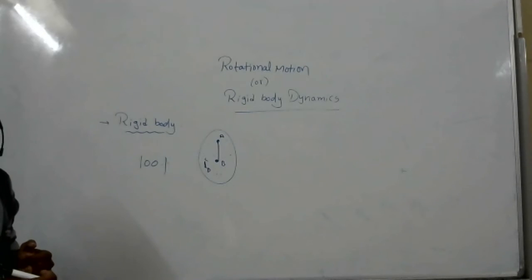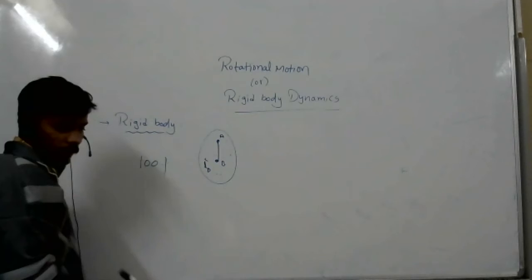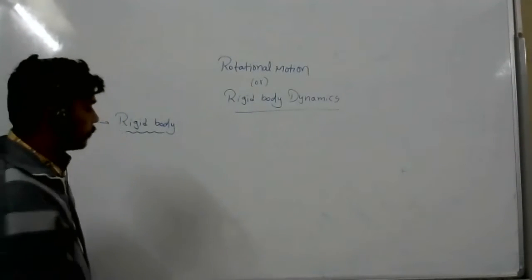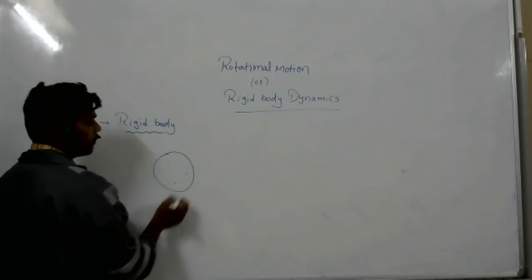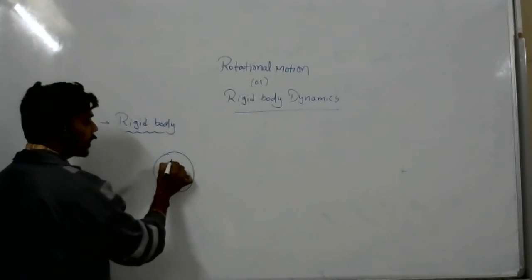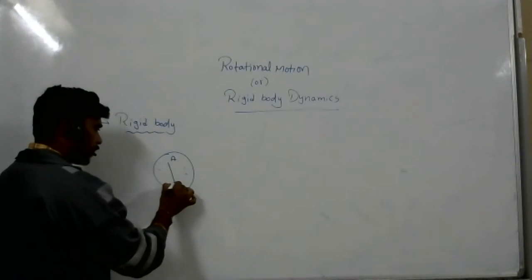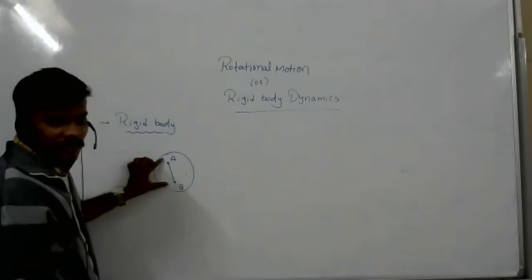Can you explain this again? Yes, ma'am, sure. In a body, so many particles are there, and I will take two particles, one is A, one is B. I will draw one line. This line is nothing but the distance between the two internal particles.